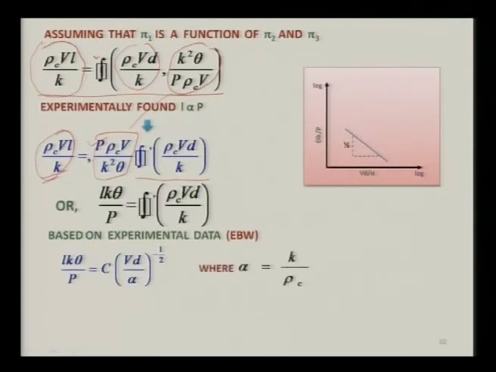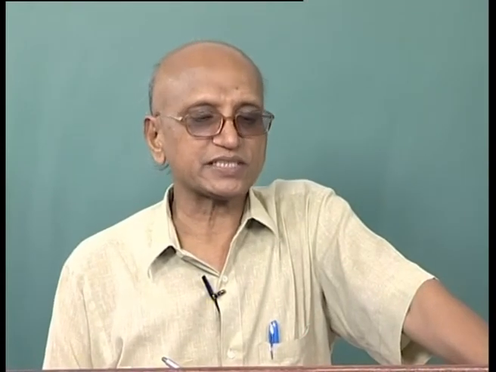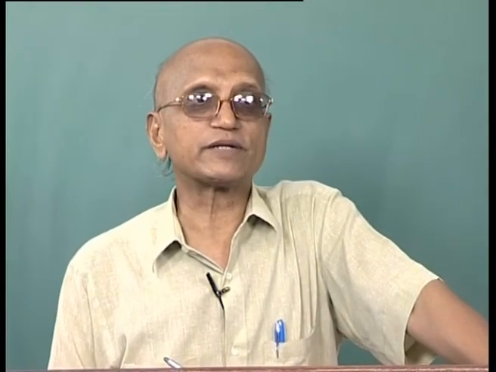where alpha is equal to k over rho c, the thermal diffusivity, and c is equal to 1. This way they are able to find the slope of this particular curve, and finally they are able to find the actual relationship between pi 1, pi 2 and pi 3. From there, with the help of dimensional analysis, you can find the value of L, that is the depth of penetration, in terms of controllable variables.